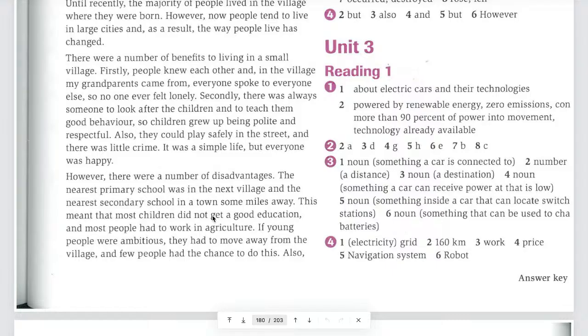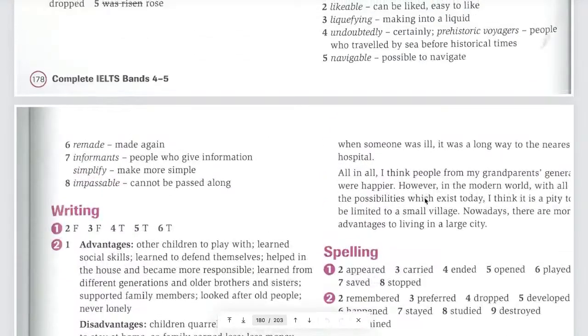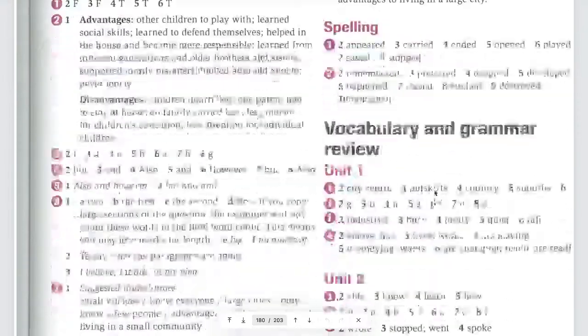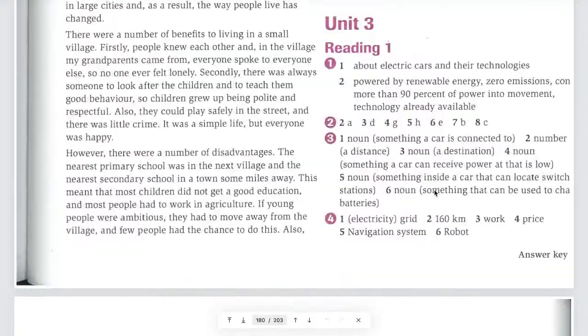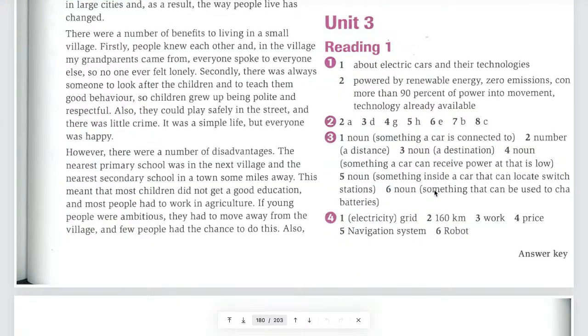We are talking about disadvantages, right? And also, they did not get a good education, and also most people had to work in agriculture.